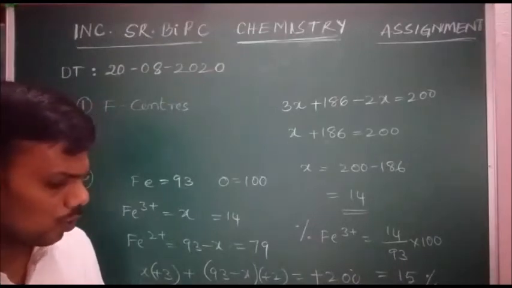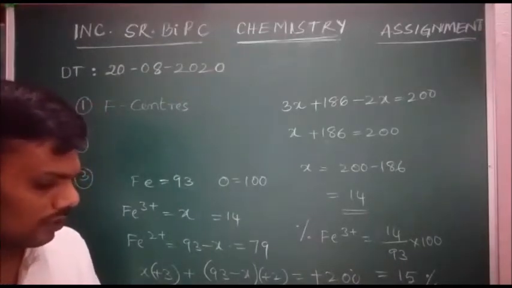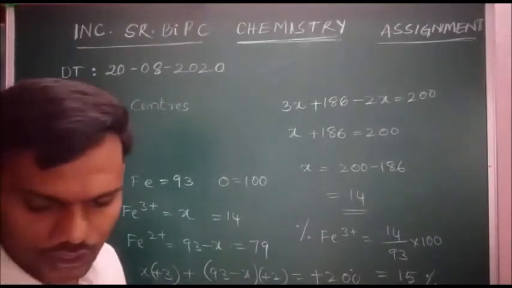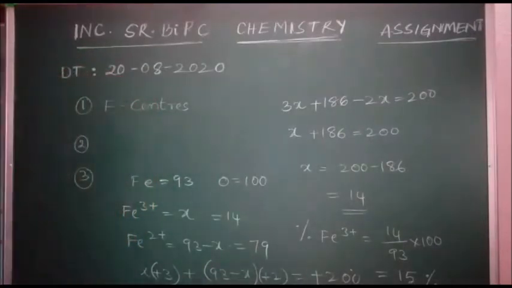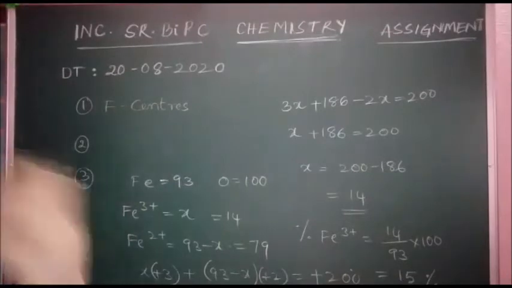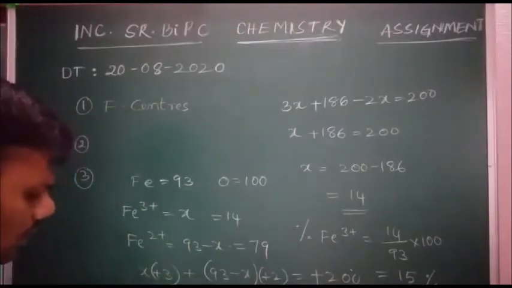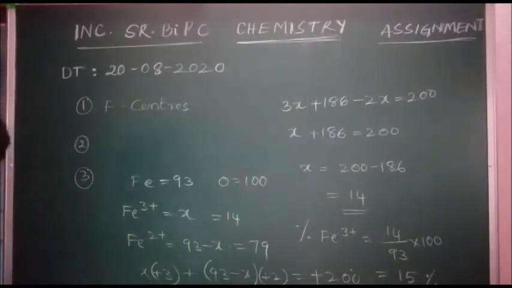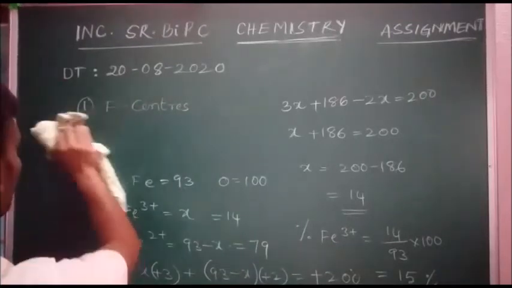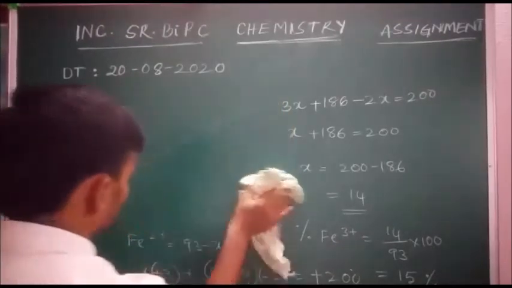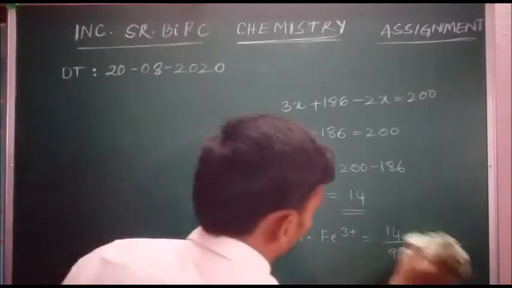Next, question number 4. NaCl is doped with 10 power minus 3 mole percent of SrCl2, strontium chloride.